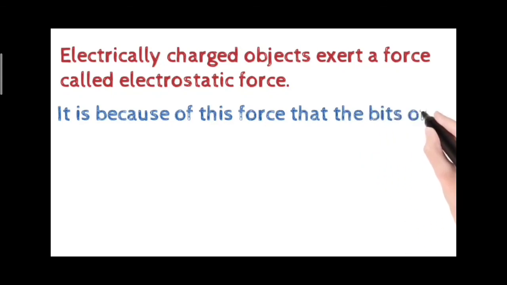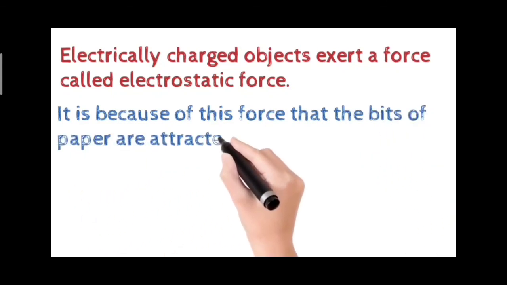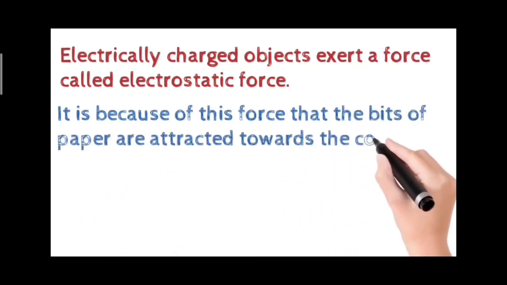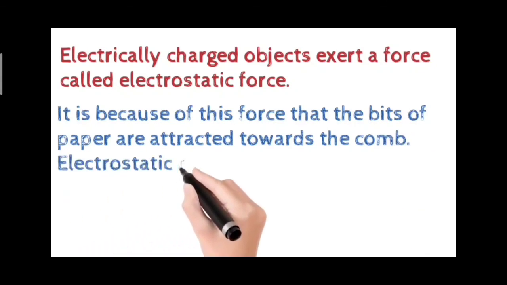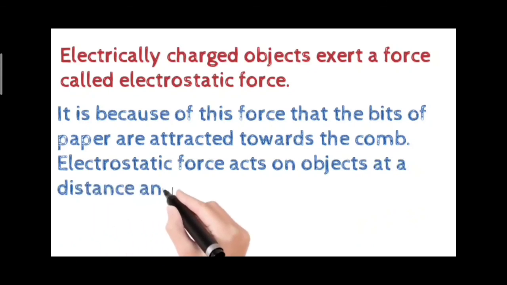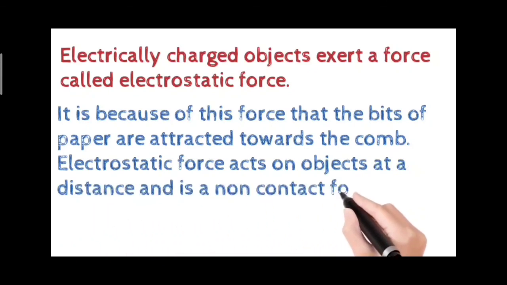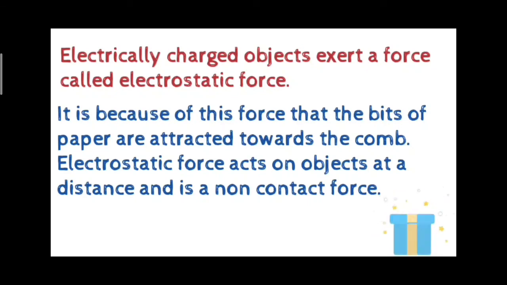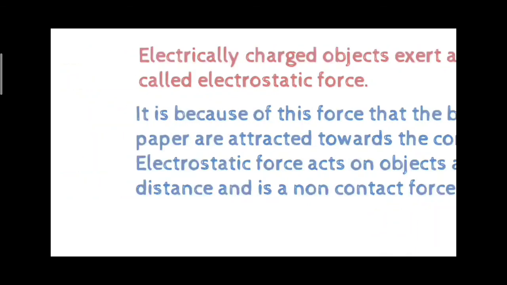It is because of this force that bits of paper are attracted towards the comb. Electrostatic force acts on objects at a distance and is a non-contact force.